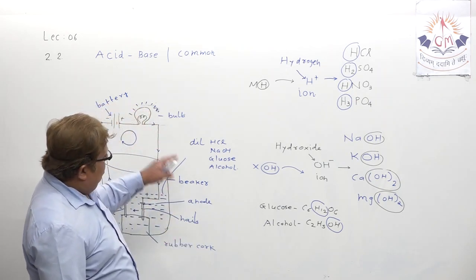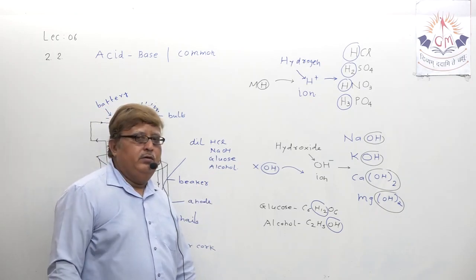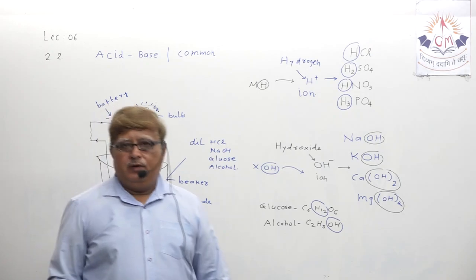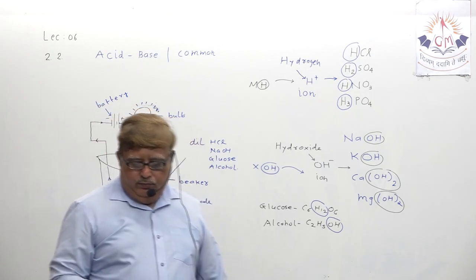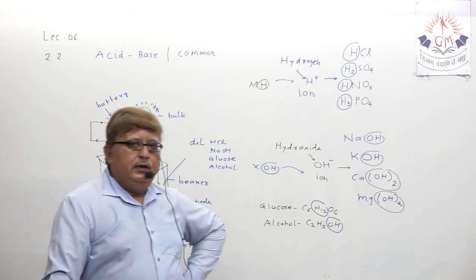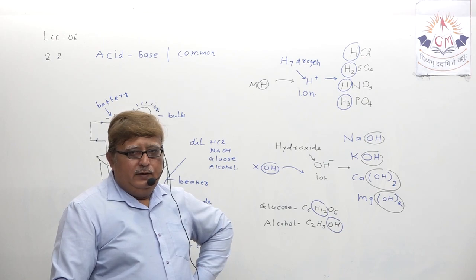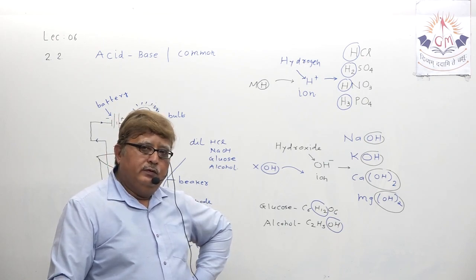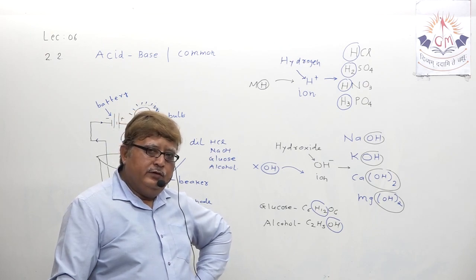Will this happen in case of glucose and alcohol? Not at all. It will never happen in case of glucose and alcohol, because when you prepare the dilution form of glucose and alcohol, they do not release H plus or OH minus ions.